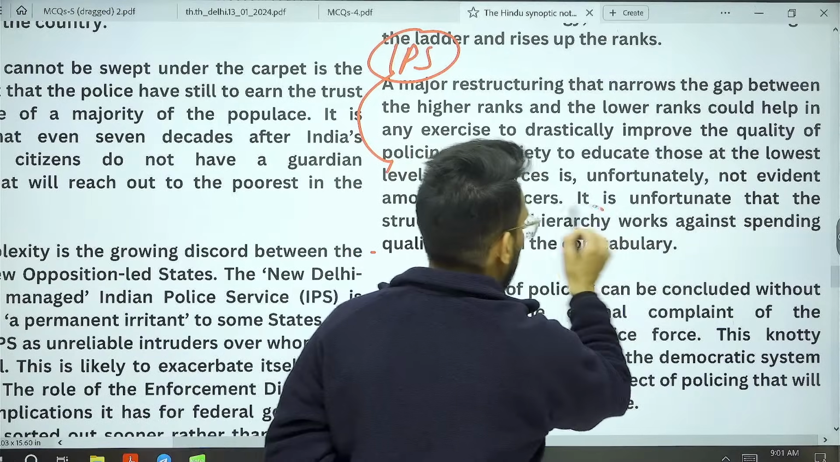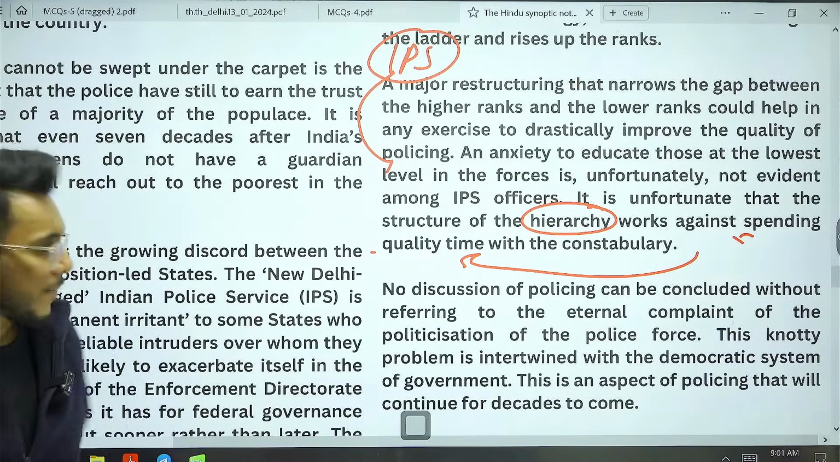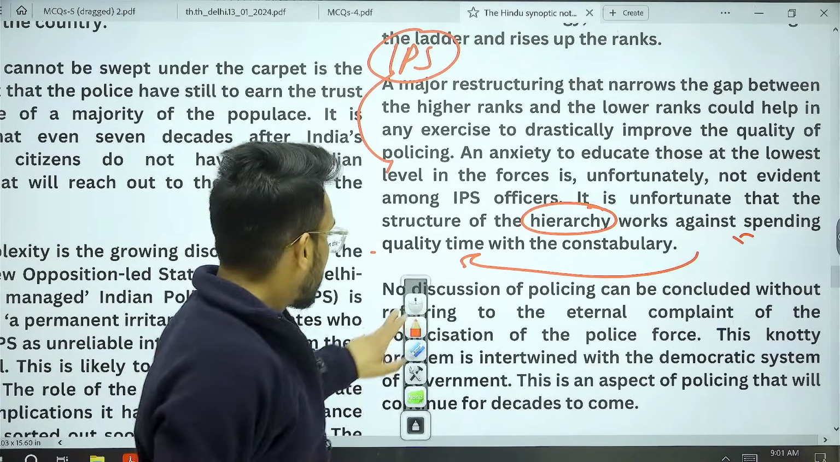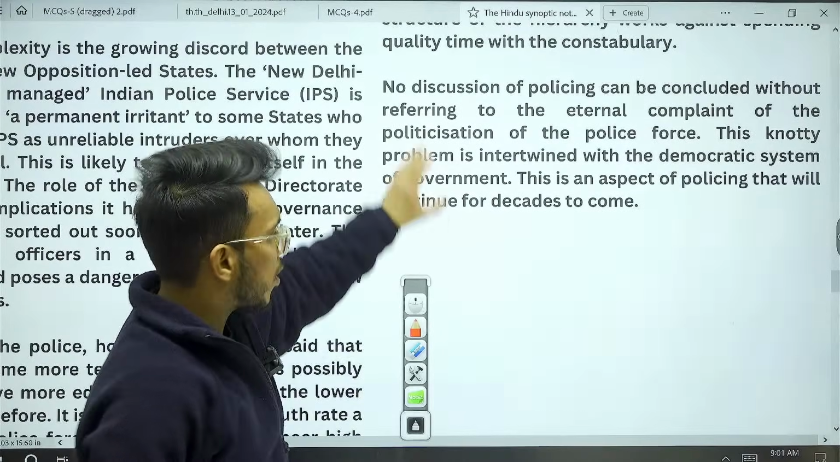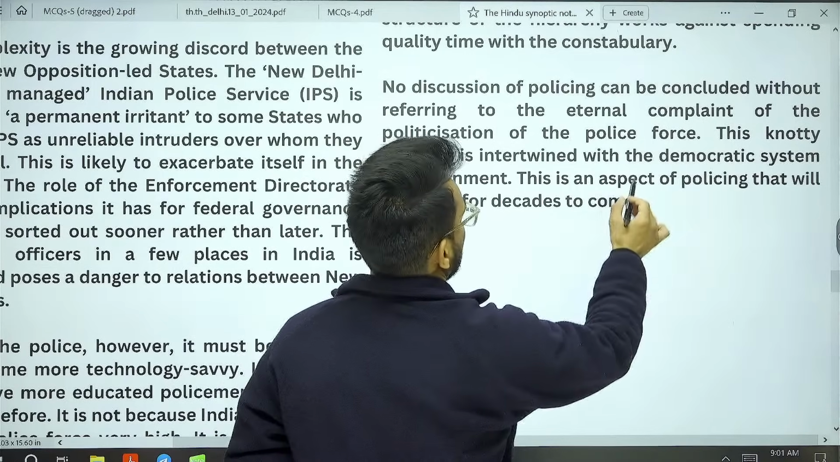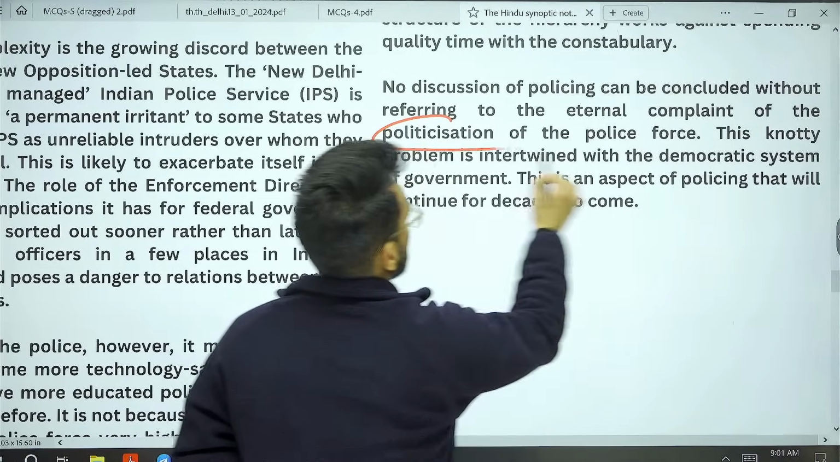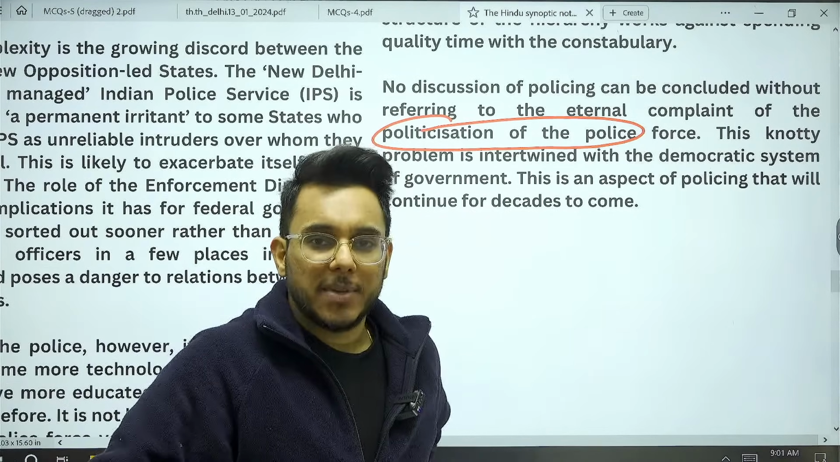So right now the hierarchy works against spending quality time with the constabulary. Also, it has been provided that there is one more issue with respect to the police, and this is the politicization of the police force. Now why does the politicization of the police force happen?